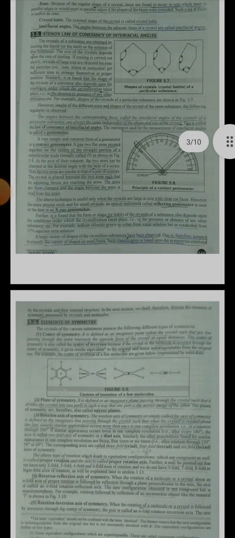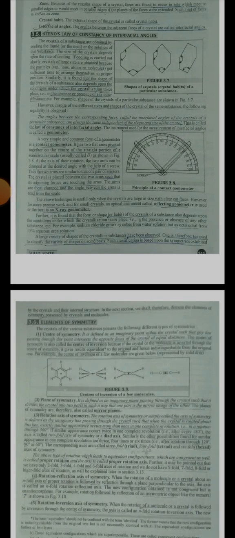A large variety of shapes of crystalline substances have been observed. One therefore has to classify the variety of shapes on some basis. Such classification is based upon the symmetries of the crystals and their internal structure.